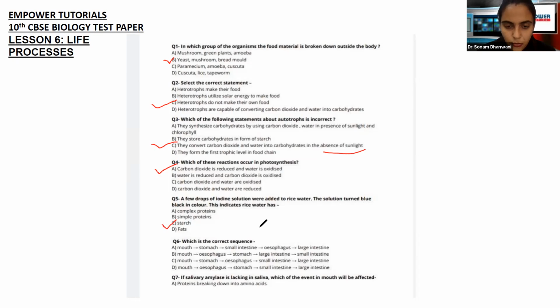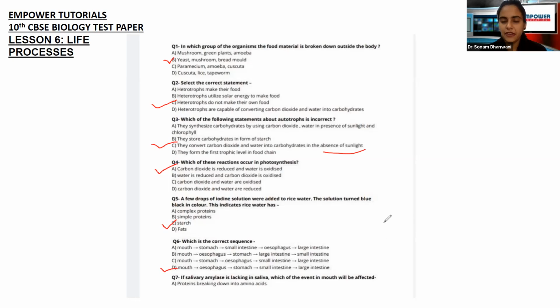What is the correct sequence? Okay, the correct sequence of our digestive system or of the alimentary canal, you can say we have seen this MCQ, I think, in the last session as well, right? So what is the correct sequence? First is the mouth, then is the esophagus, then is the stomach, then is the small intestine, and then is the large intestine, right? So D is the correct option. We have seen this MCQ in our last class as well. Okay, so please keep this in mind.